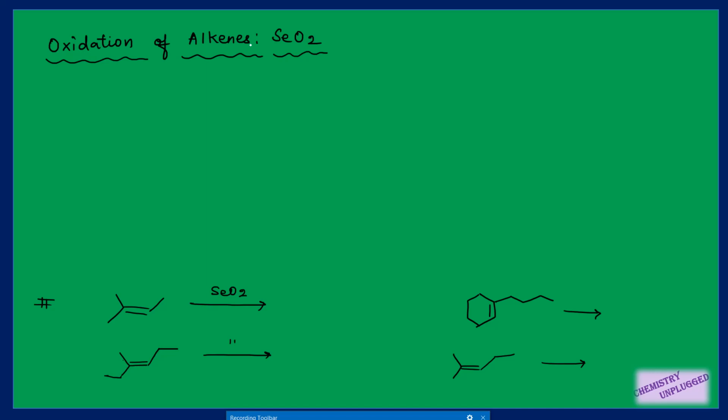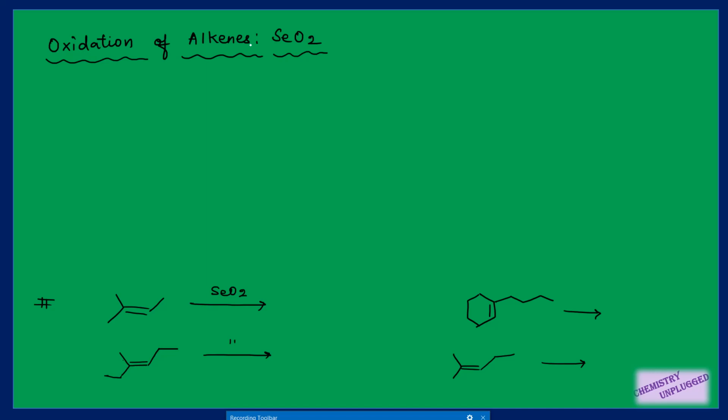So I have included the different types of reactions of selenium dioxide from different sources. This much detail is not given in Carothers, but this reagent is very important. That is why I have included a more detailed version of it here. So first we will see the general mechanism of this selenium dioxide.